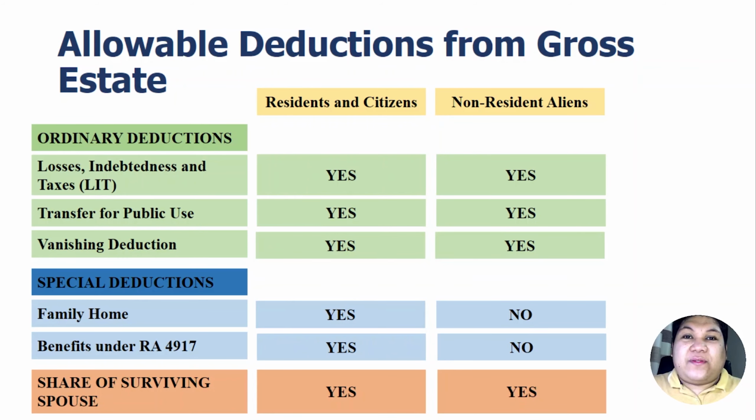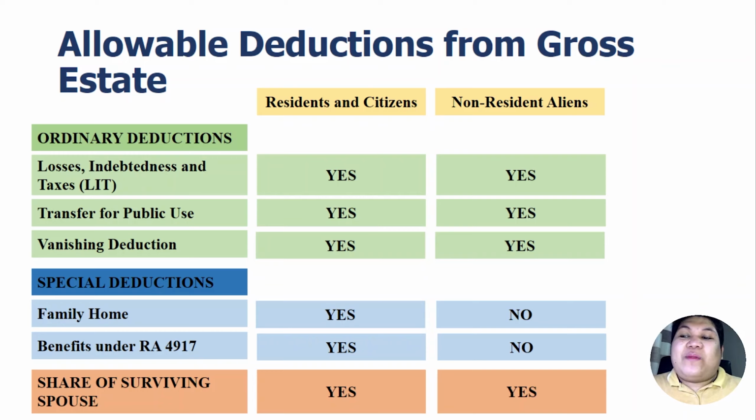So in our previous video, we have discussed already the items in the concepts of allowable deductions from the gross estate, and in fact, we have discussed already the losses, indebtedness, and taxes, or simply called the LIT.